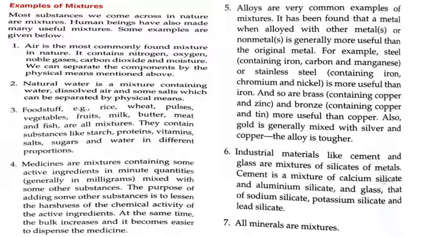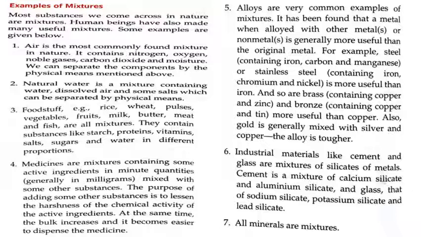They contain substances like starch, proteins, vitamins, salts, sugars, and water in different proportion. We all know that when we are told to eat these, we are told that you will have vitamins, you will get proteins. So we are taking all of this because we know that we will get these particular things from there. So these are also mixtures.